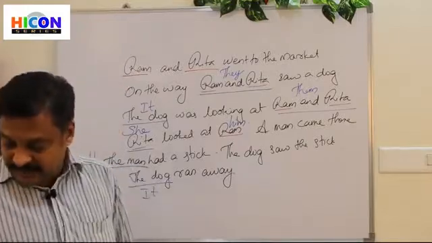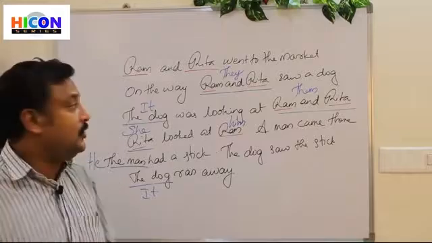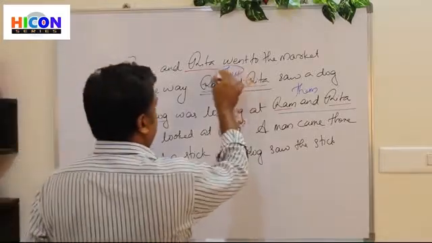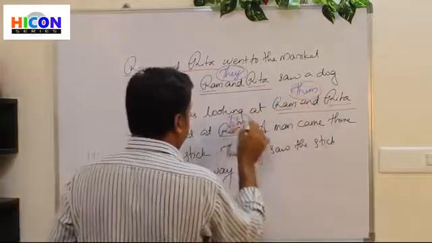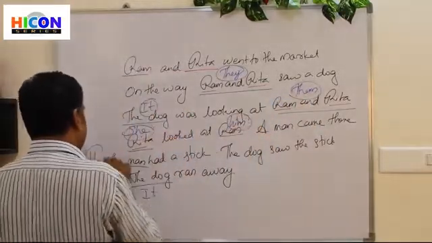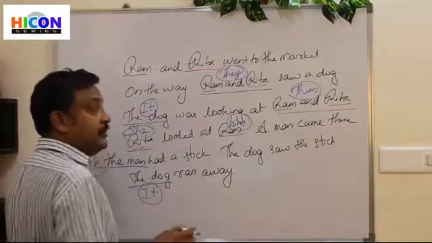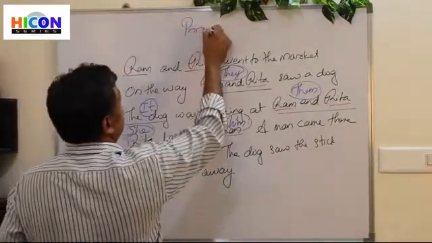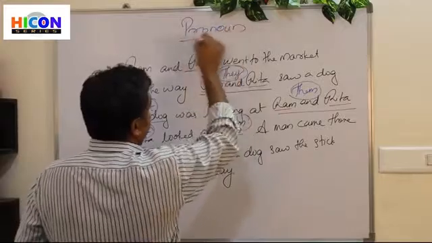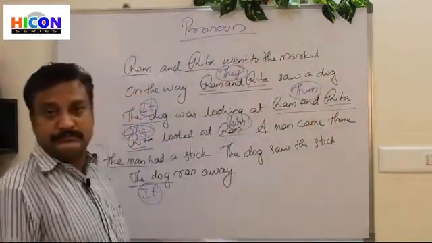Okay. So these words that we have written over here, like they or it or them or him or she, again he, it. These words are known as pronouns. What do we call them? We call them pronoun. Okay?